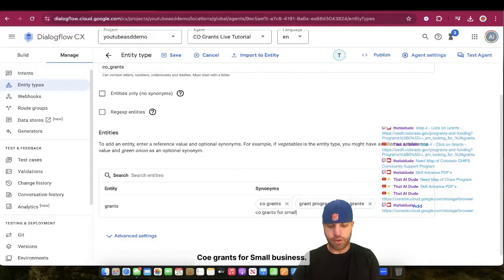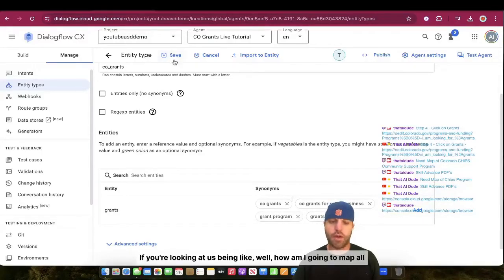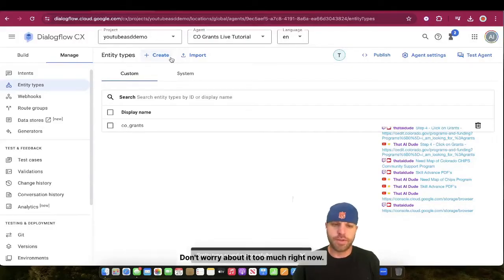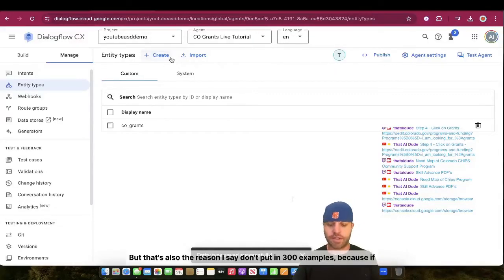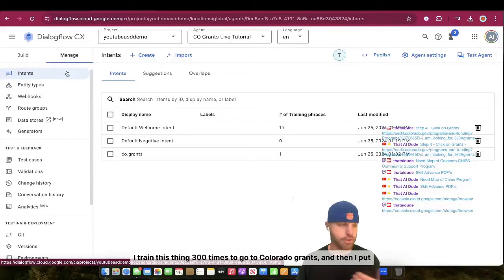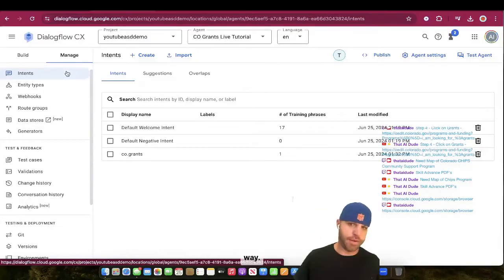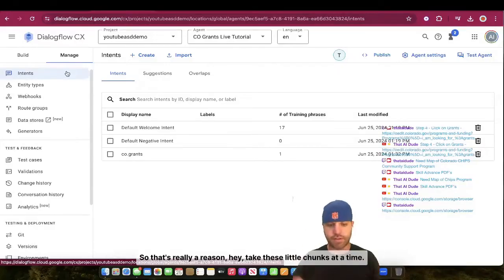grants for small business. And if you're looking at this being like, well, how am I going to map all this out and figure out how not to cross paths with these? Don't worry about it too much right now. You can have AI figure it out. You can use entities and different intents that have the same name. So if I say Colorado, I don't want it to only go to grants. There's going to be a lot of Colorados in there. Don't sweat it too much, but that's also the reason I say don't put in 300 examples, because if I train this thing 300 fucking times to go to Colorado grants and then I put in Colorado loans, every time I say Colorado, it's going to go that way. So that's really a reason, hey, take these little chunks at a time, right?